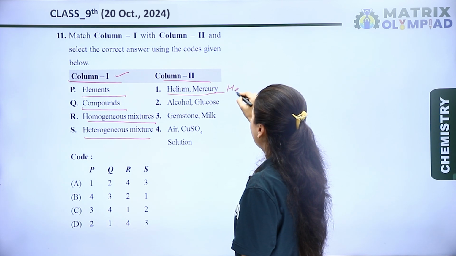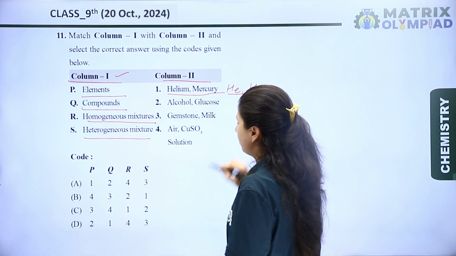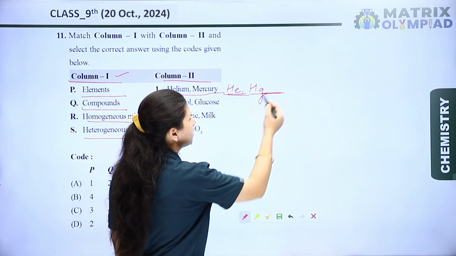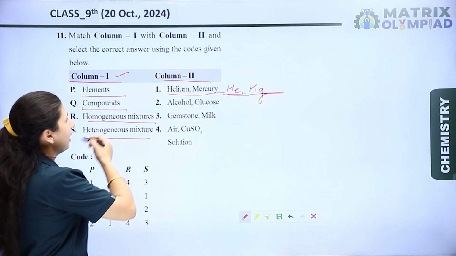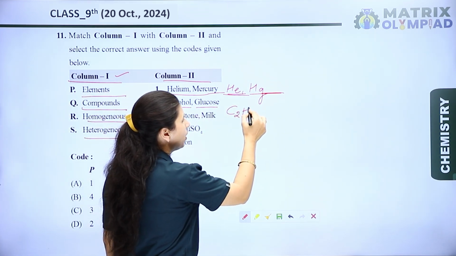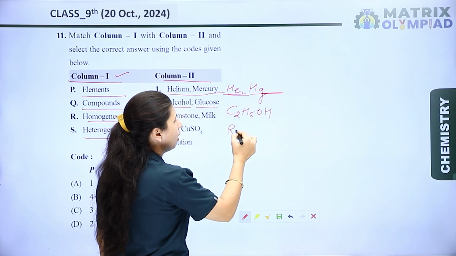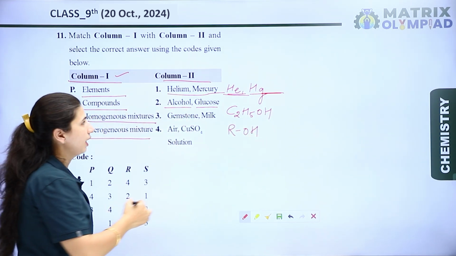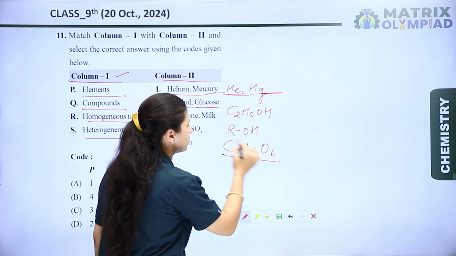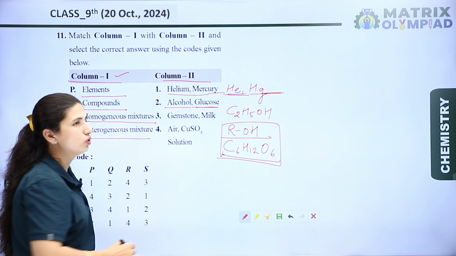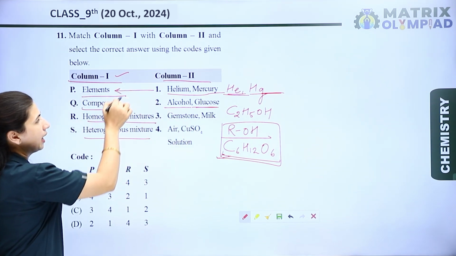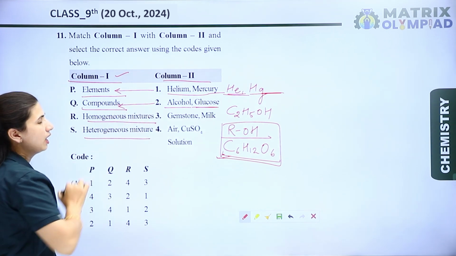We know that helium and mercury both are elements, because in these elements all the atoms are the same, and they are present in the same composition. So these are known as elements. Next is alcohol and glucose. The formula of alcohol is C2H5OH, or we can say the formula of alcohol is ROH. And if you're talking about glucose, the formula of glucose is C6H12O6. So alcohol and glucose both are not elements. We can say these are compounds. So helium and mercury are elements, alcohol and glucose are compounds.